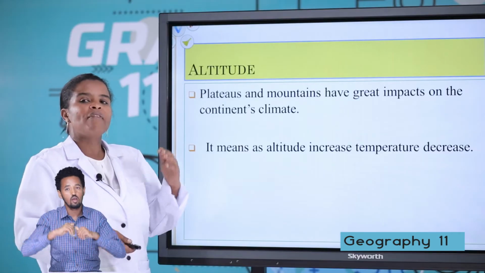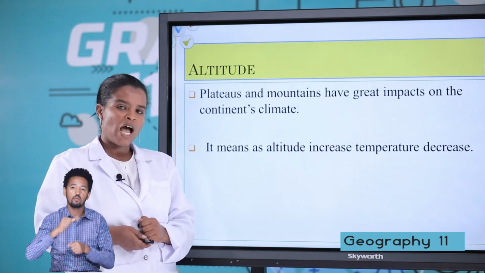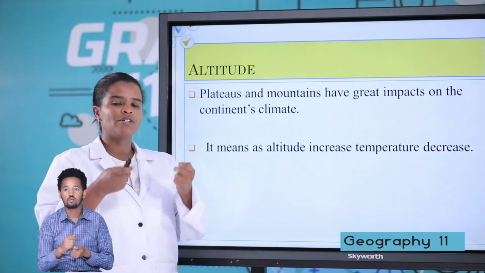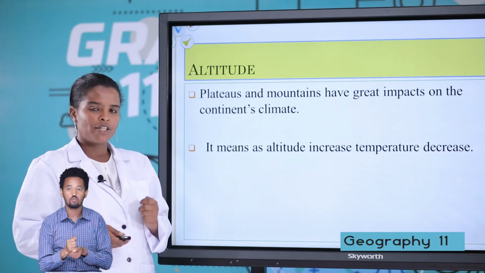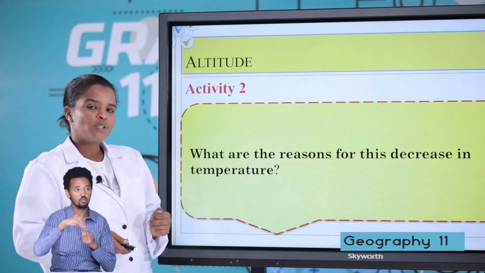How does altitude affect the climate of Africa? As we know, when altitude increases, temperature decreases. Can you do this activity, students?